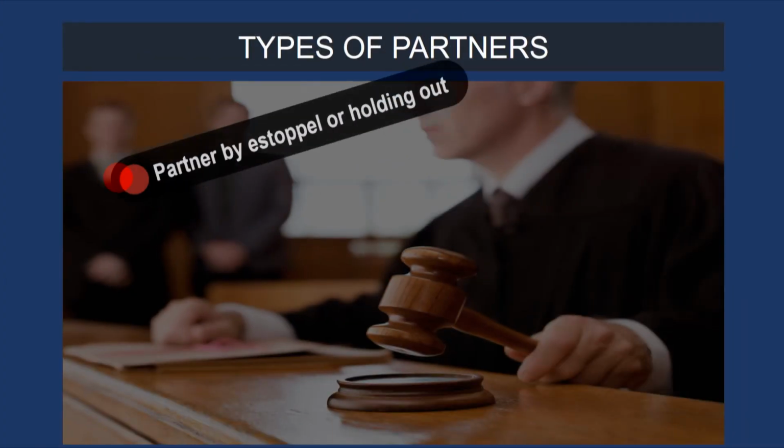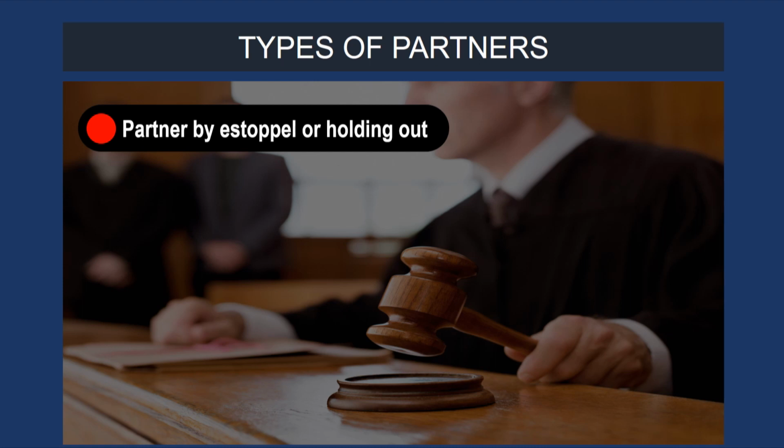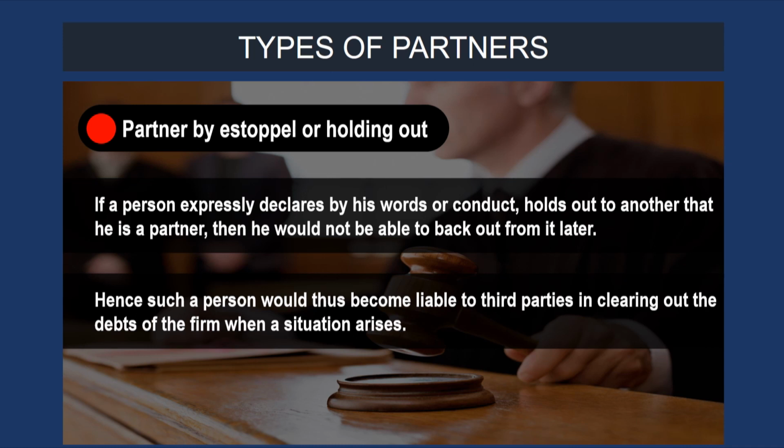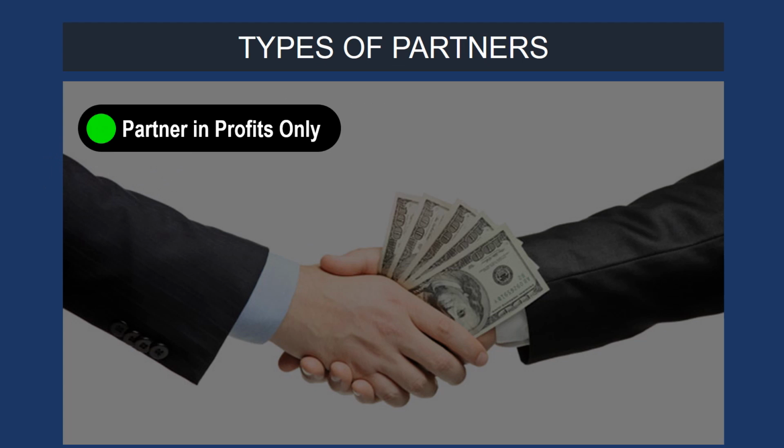Next is partnership by estoppel or by holding out. If a person expressly declares by his words or conduct that he is a partner in a firm, then he would not be able to back out from it later. Hence, such a person would become liable to third parties in clearing out the debts of the firm whenever a situation arises.